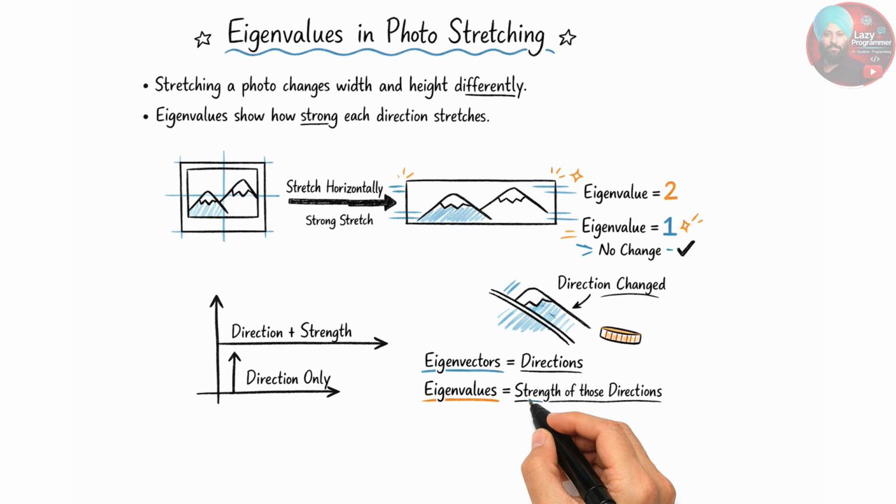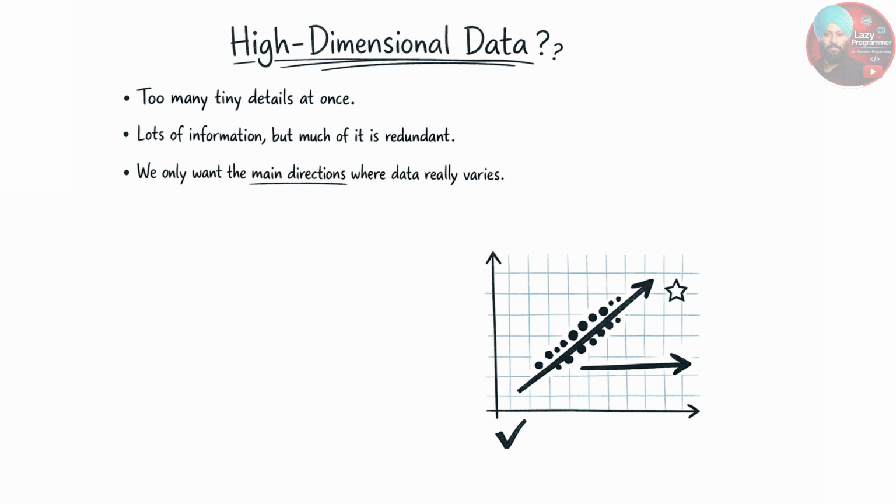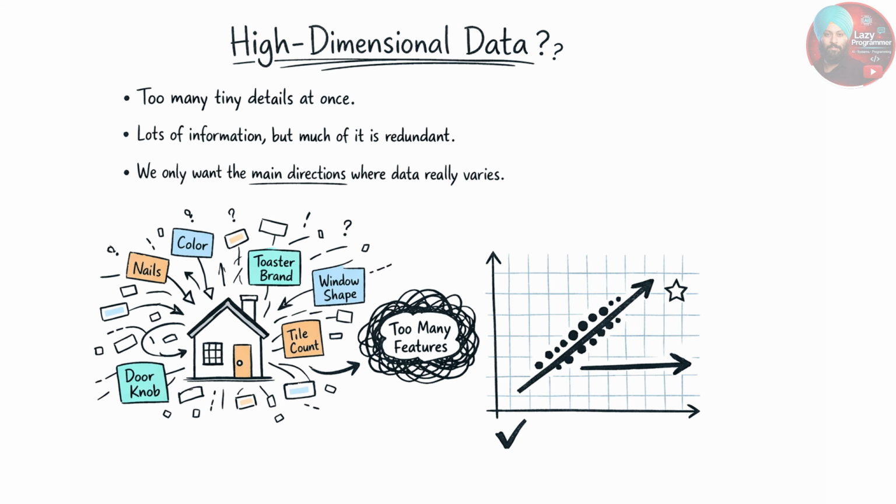Real world data is messy and high dimensional. In simple terms, high dimensional means you are looking at way too many details at once. Like you are trying to describe a house using its color, the number of nails on the floor, the brand of the toaster, or maybe 1000 other tiny details. So, due to this, you have a mountain of information, but a lot of those features are either correlated, redundant, or not really useful.